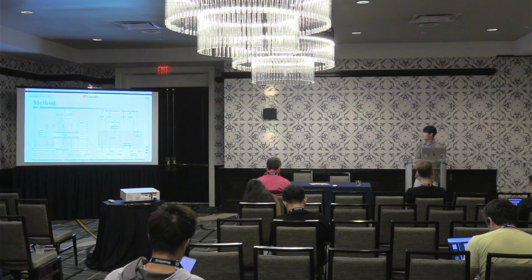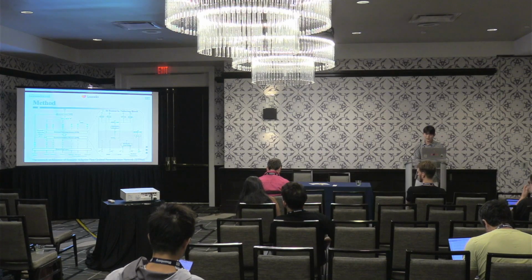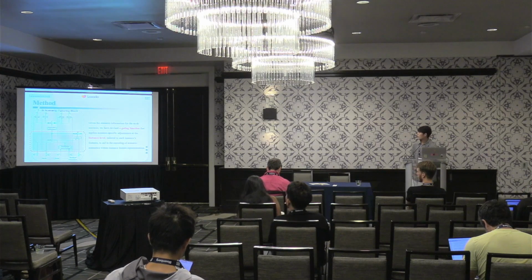Here is the network architecture of our work. We use an embedding layer to embed each feature, and all features go through the scenario tailoring block, which is also the most important part of our work, and then we conduct the final prediction. Here I will introduce the details of the scenario tailoring block.